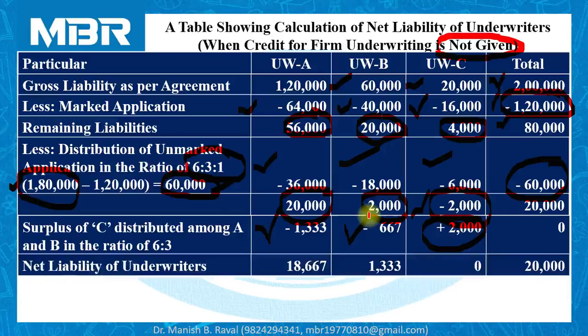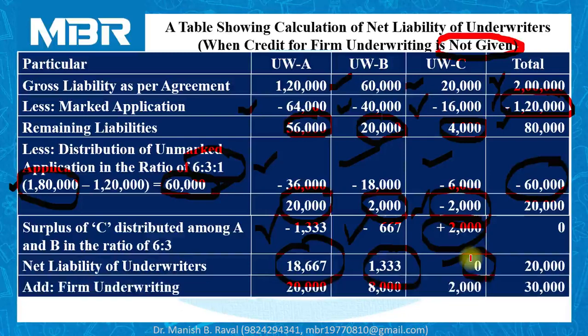Now, net liability of underwriters, 18,667 for A, 1,333 for B, and underwriter C is not responsible to purchase any share as his net liability.